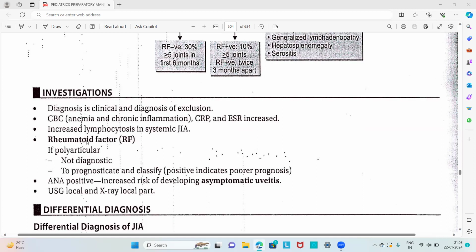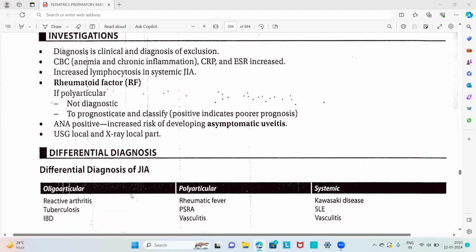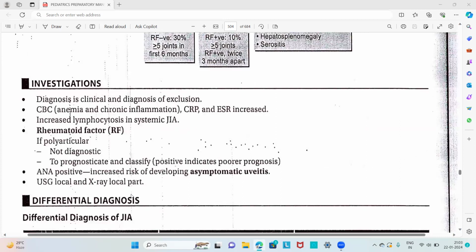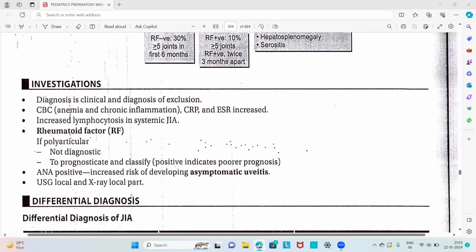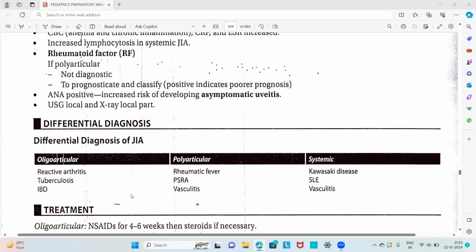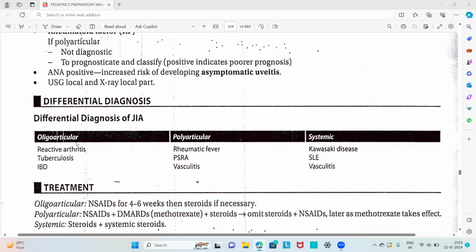Then we have to look for the rheumatoid factor. In polyarticular, it is not diagnostic, but to prognosticate and classify, we have to look for the rheumatoid factor. Also, if the anti-nuclear antibody is positive, there is an increased risk of developing asymptomatic uveitis. USG of the local part and X-ray of the local part are also taken. These are the investigations for juvenile idiopathic arthritis.